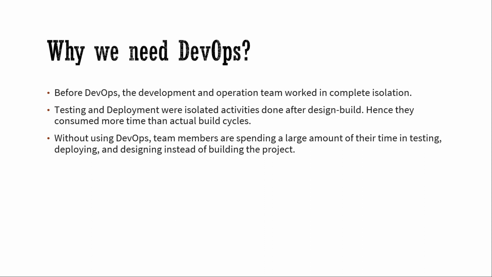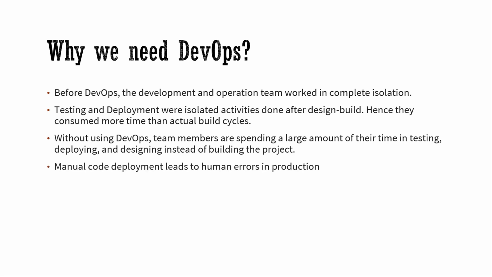So when DevOps comes, everything is automated. Once we commit the code in the code repository, automatically it will make the change in the environment, and the development and testing team will get notified and they will do the testing. That's why everything is automated in DevOps.